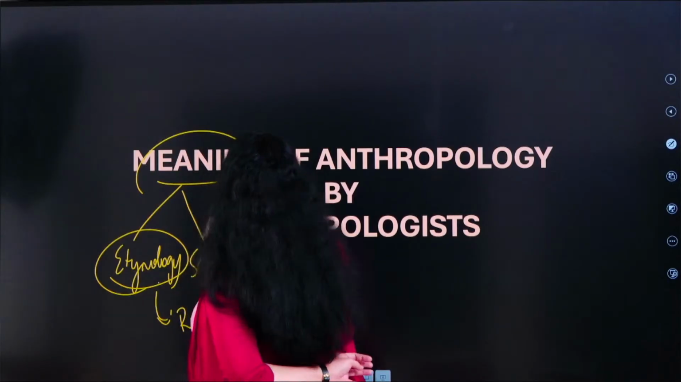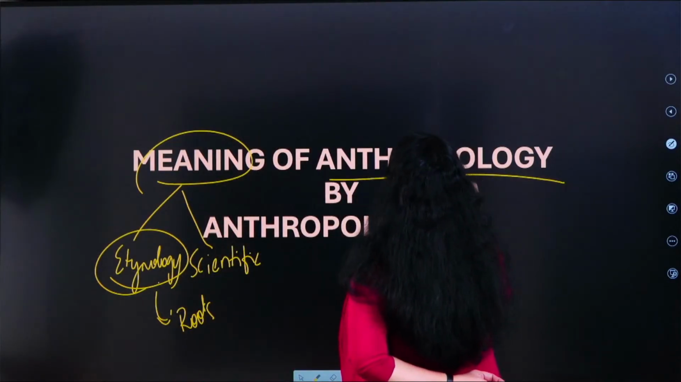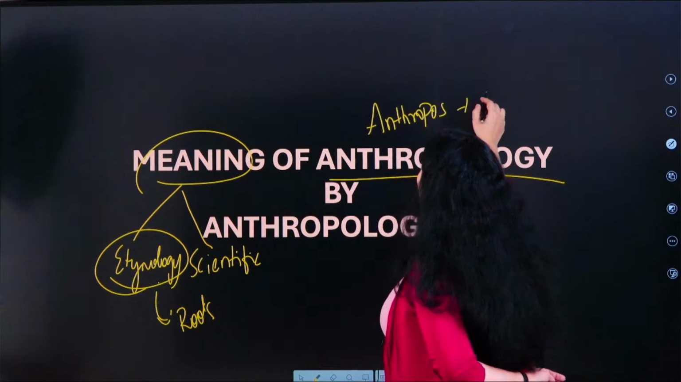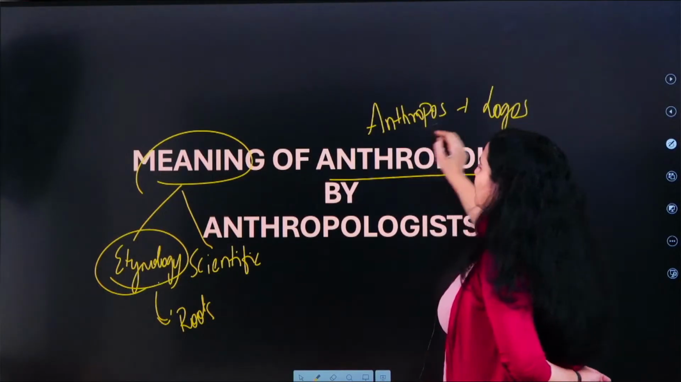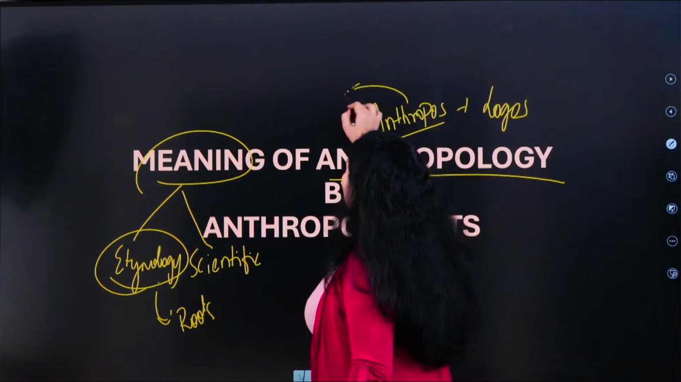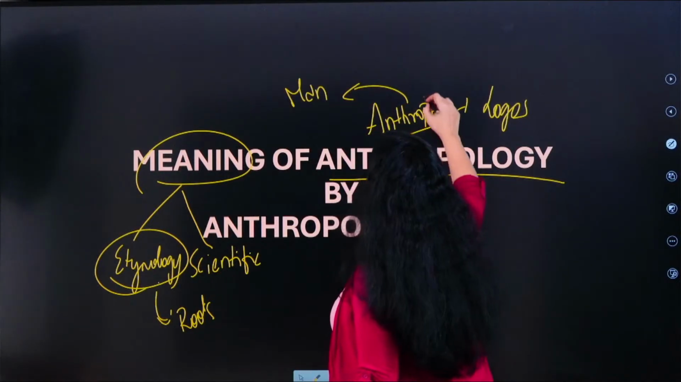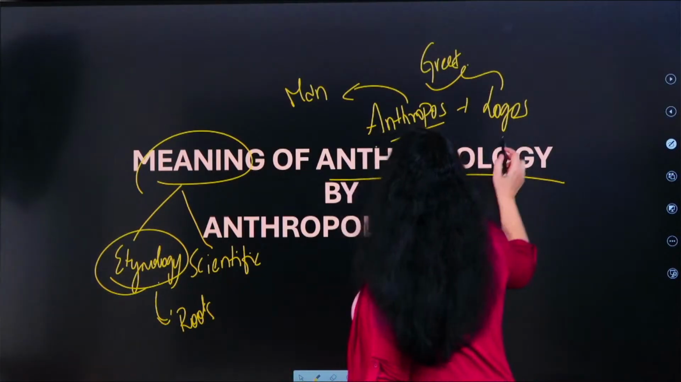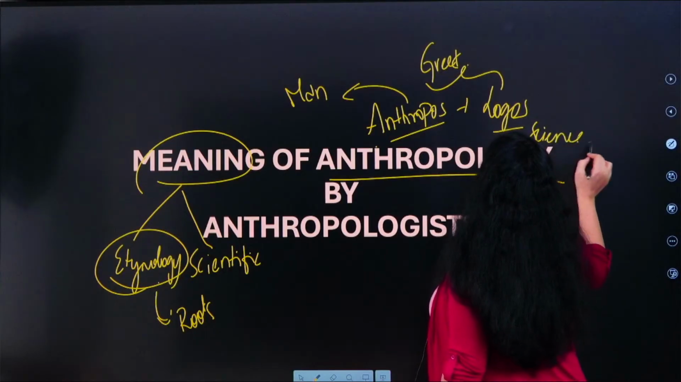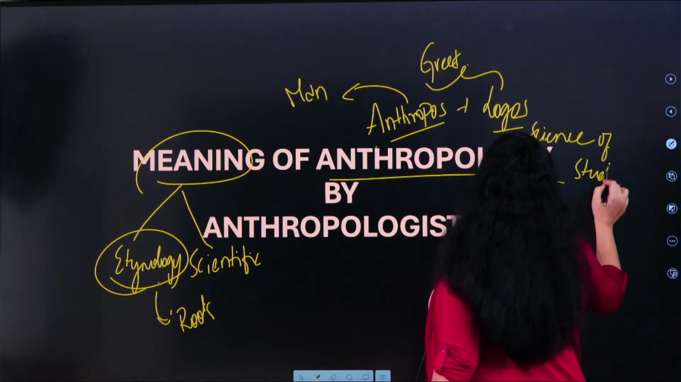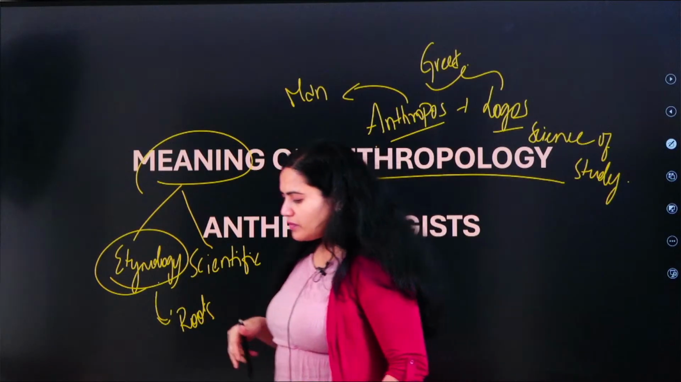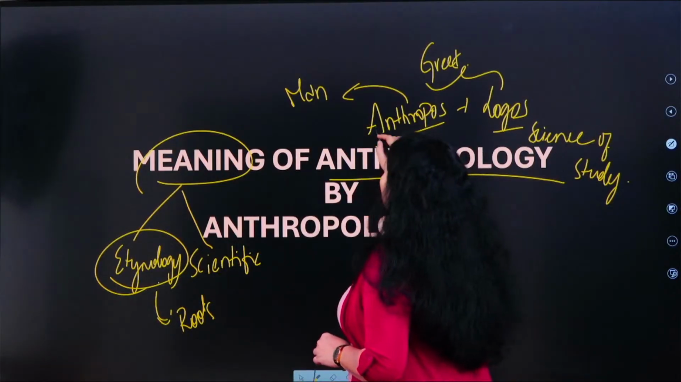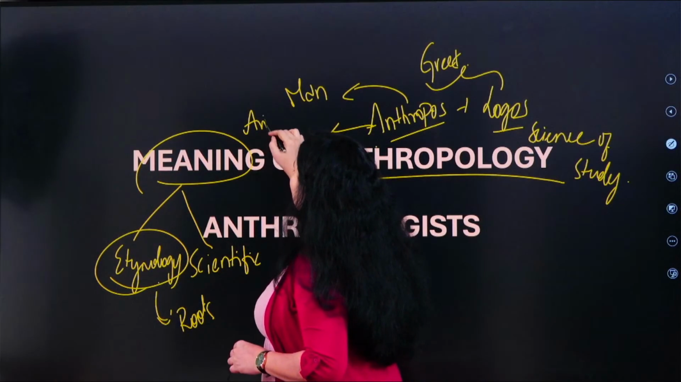If you carefully observe, anthropology is a combination of two words. What are those two words? That is anthropos plus logos. What does anthropos actually mean? Anthropos means man, because these two words are derived from the Greek language. In Greek, anthropos means man and logos means science of study. In this combination, it is called the science of study of mankind or man. This meaning has continued for several centuries. Who coined this word? It was coined by a Greek philosopher, Aristotle.